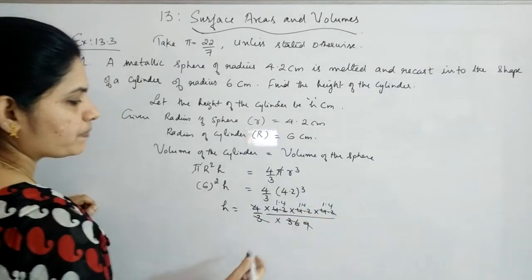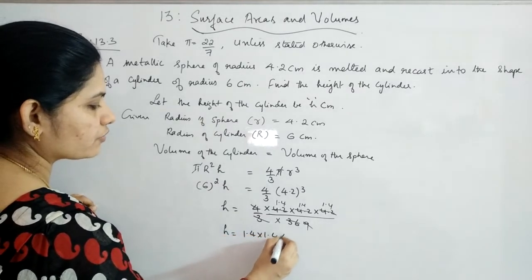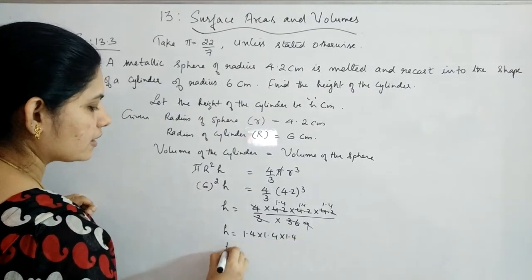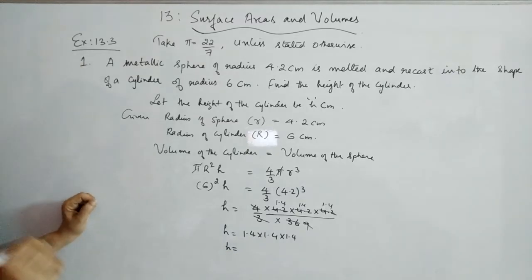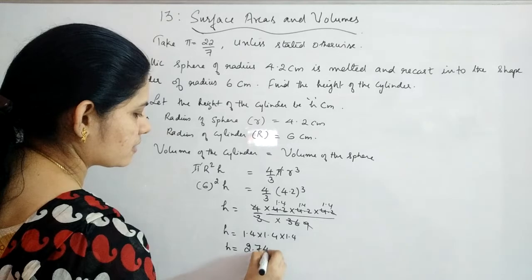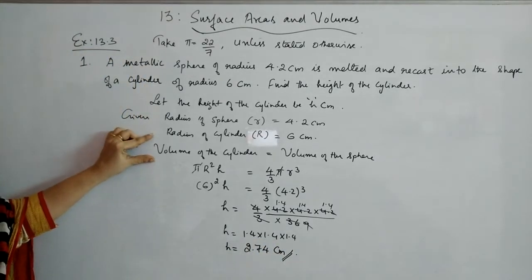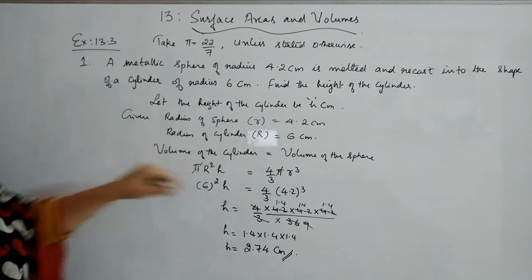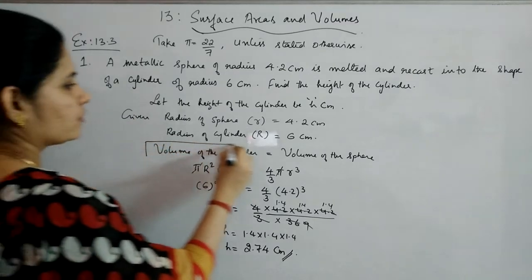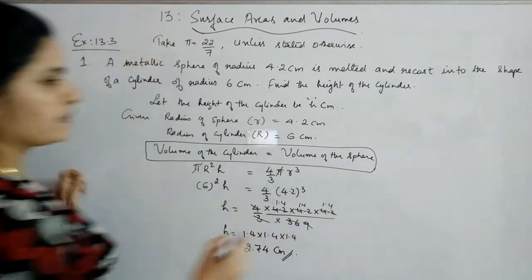So in total you have h is 1.4 into 1.4 into 1.4, that is h is equal to 2.74 centimeters. So this is the concept when the melting and recasting is occurring. The volume is not changing. Okay, volume of the cylinder will be equal to volume of the sphere. Clear?